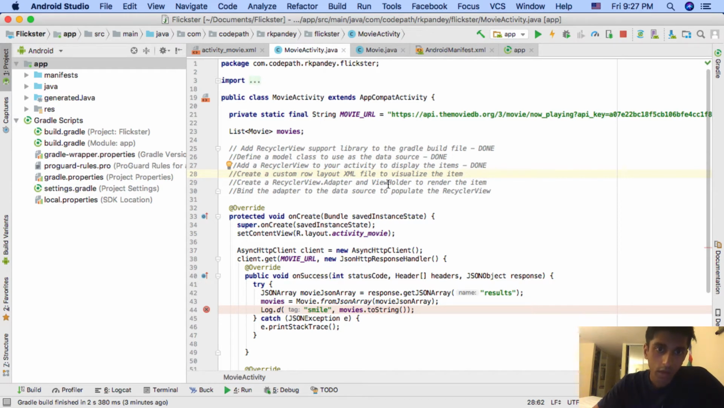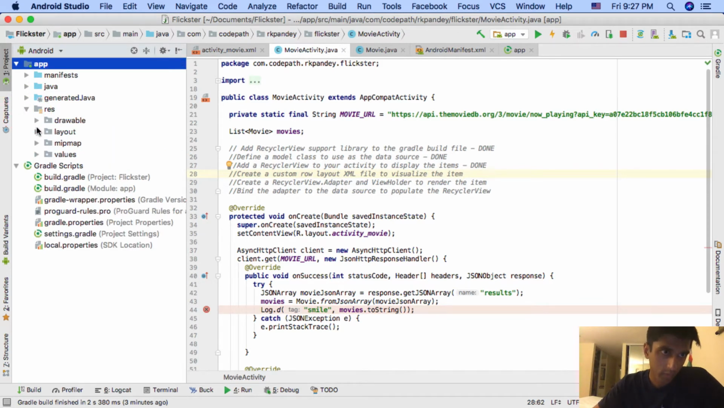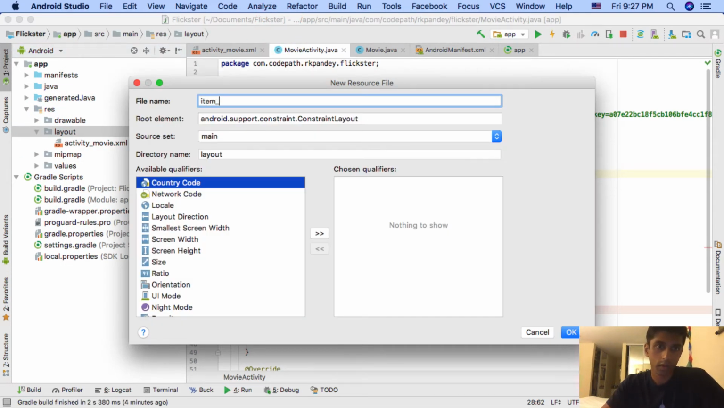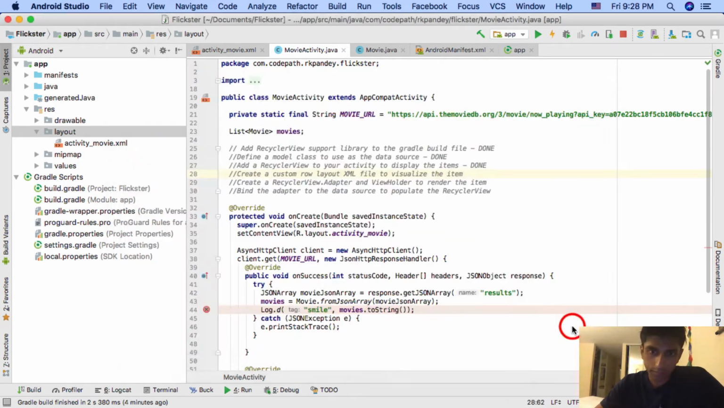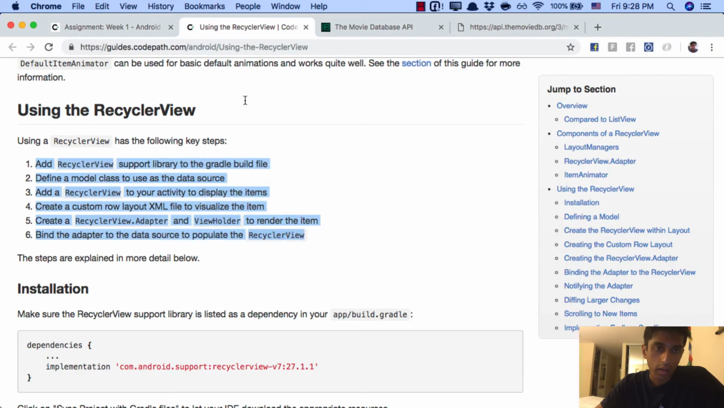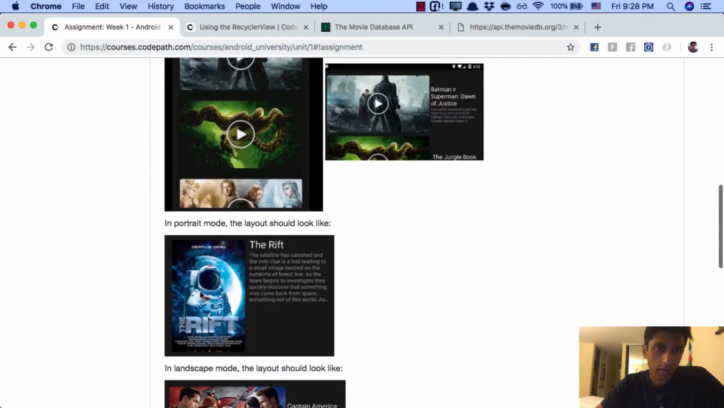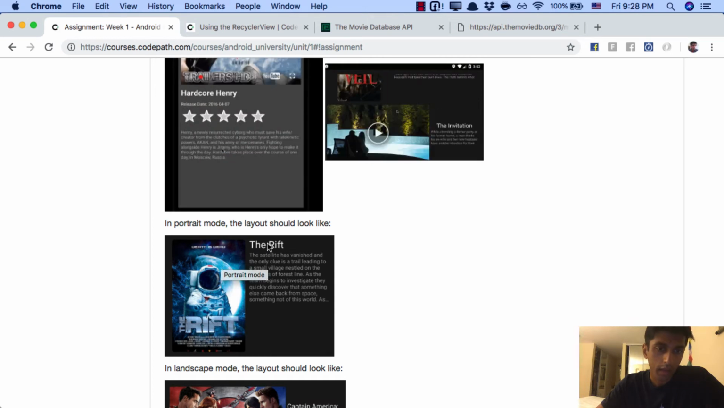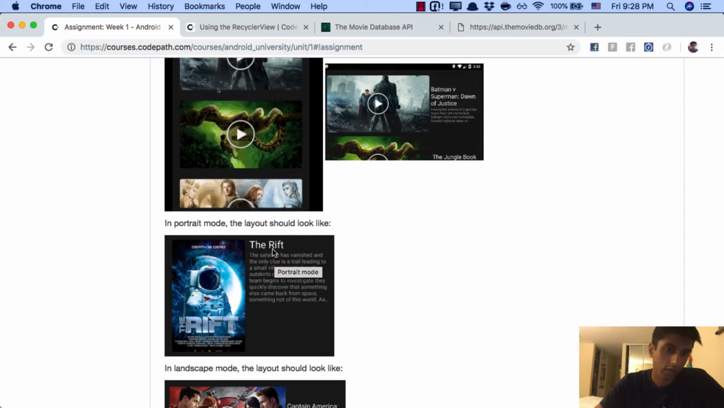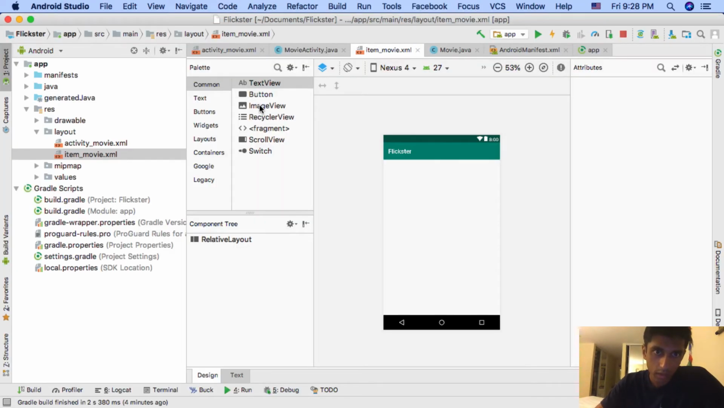Okay, so this step is create a custom row layout XML. So to do that, we're going to go back to the resources folder, open up layout, and create a brand new layout. I'm going to call it item movie, and the root element will again be a relative layout. Okay, so what we want to create here is something that looks like the model assignment here. So you have an image, title, and an overview. So the image will be an image view, and then these two will both be text views, where the text is of differing sizes.